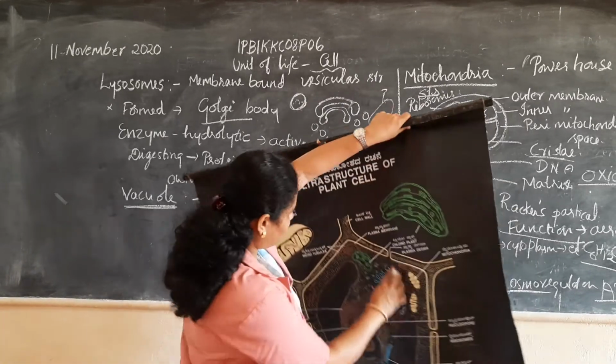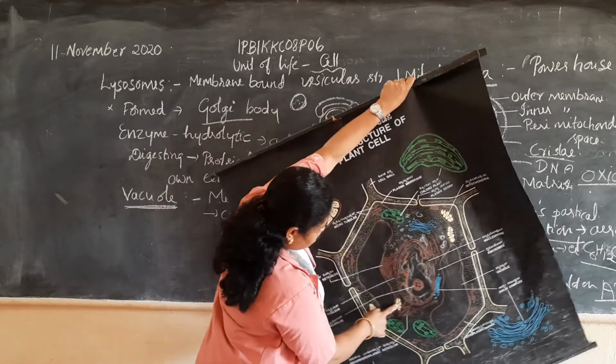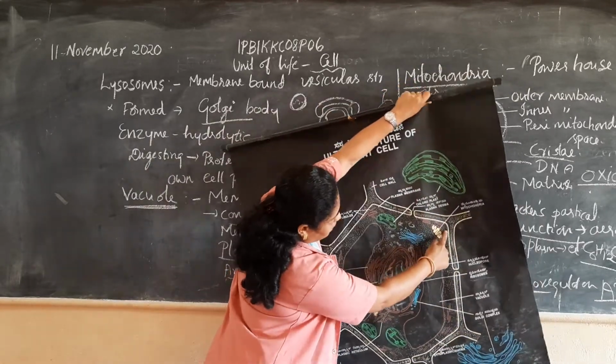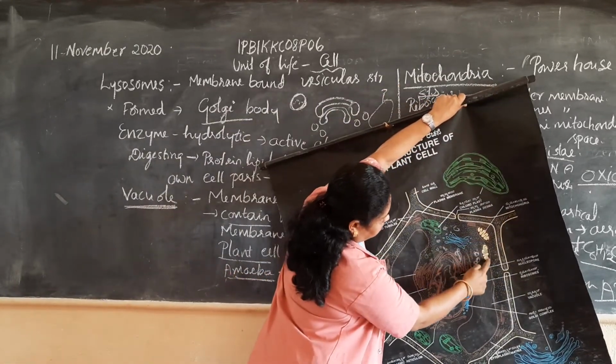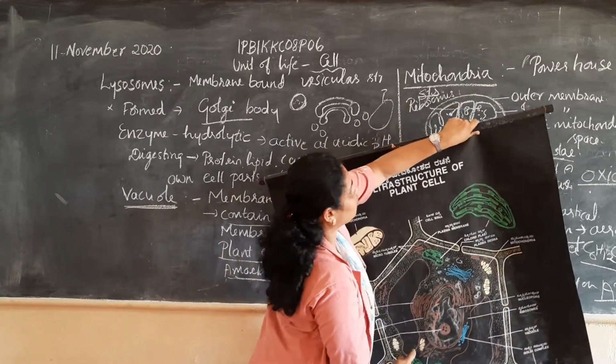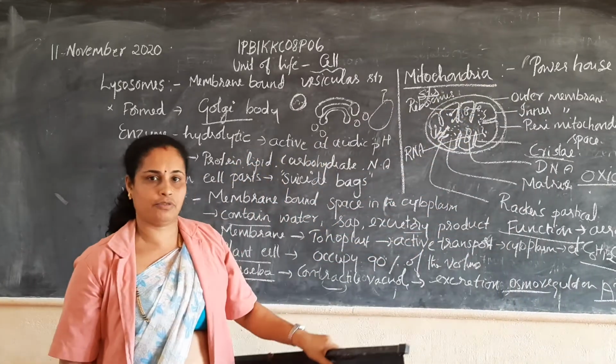You can see the mitochondria here. All these are mitochondria. This mitochondrion is generally called the powerhouse of the cell.